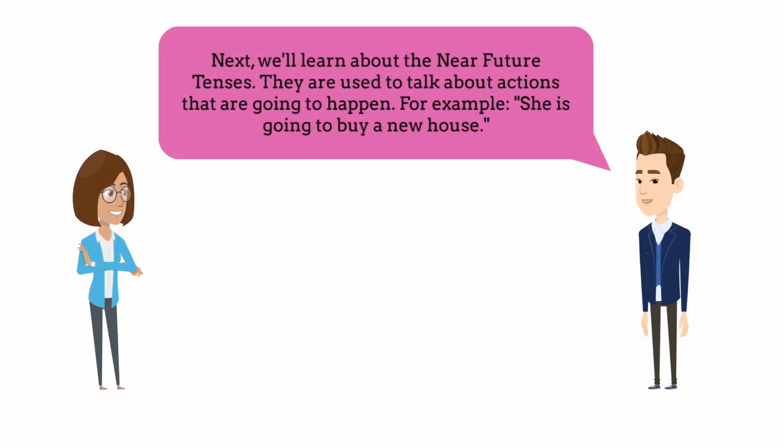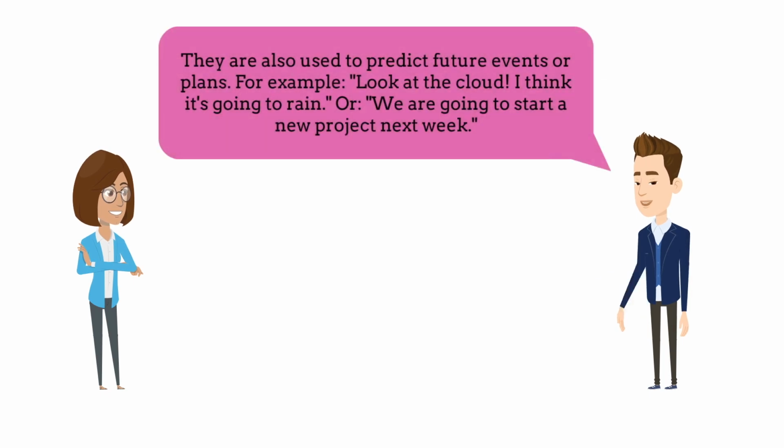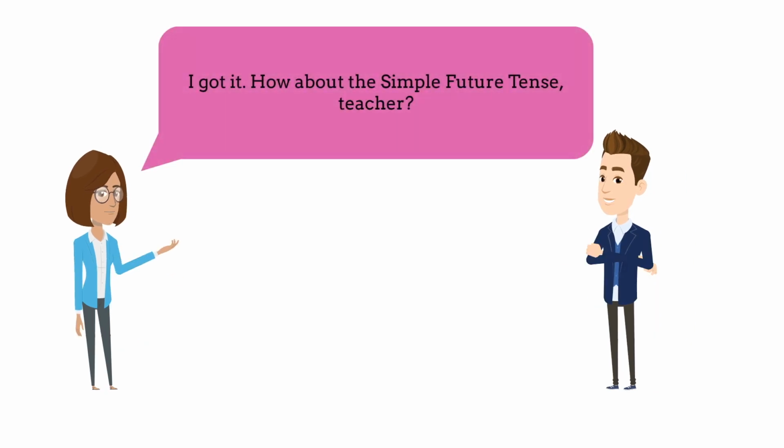They are used to talk about actions that are going to happen. For example, she's going to buy a new house. They are also used to predict future events or plans. For example, look at the cloud. I think it's going to rain. Or we are going to start a new project next week. I got it. How about the simple future tense, teacher?